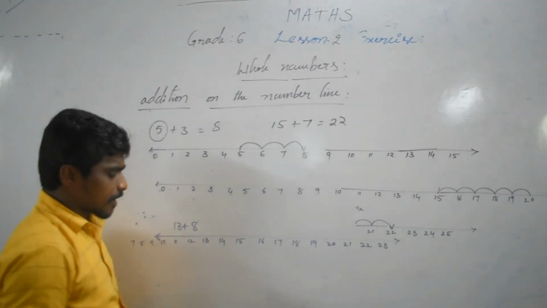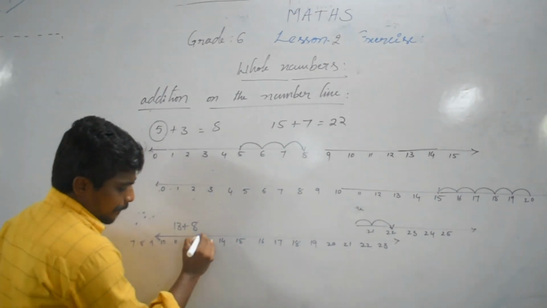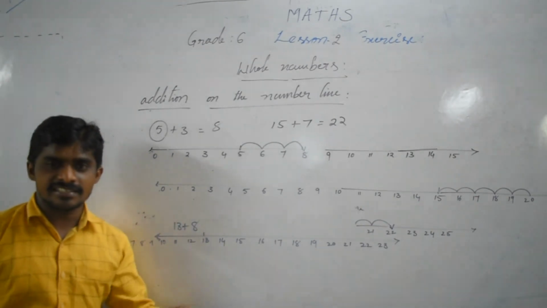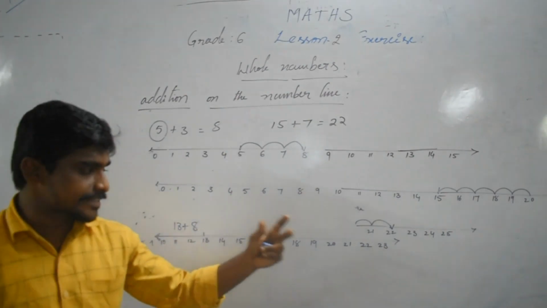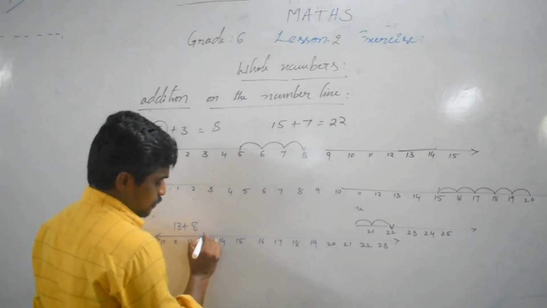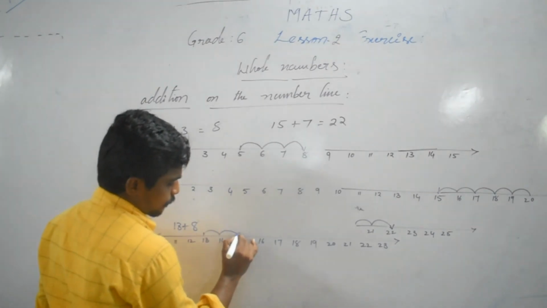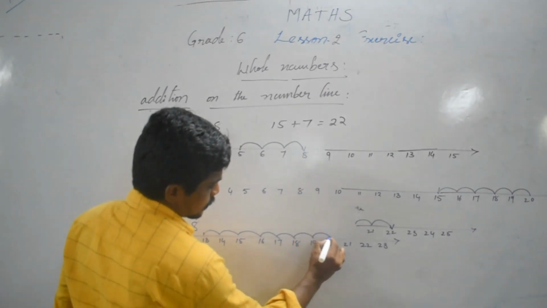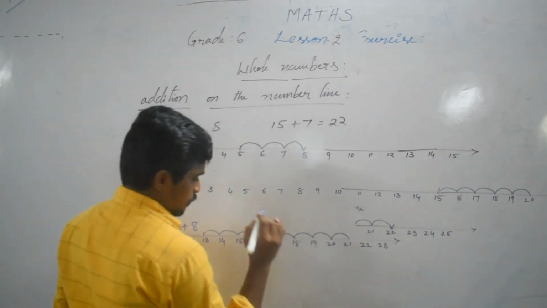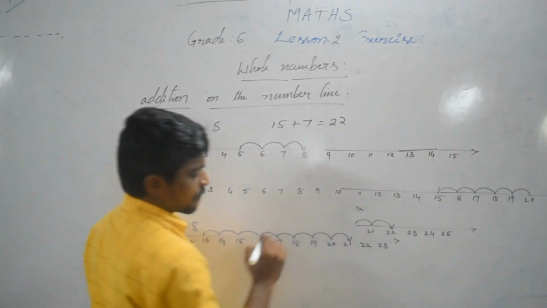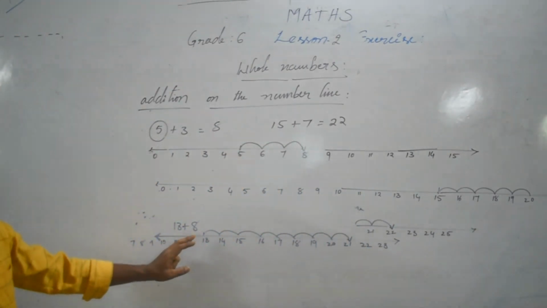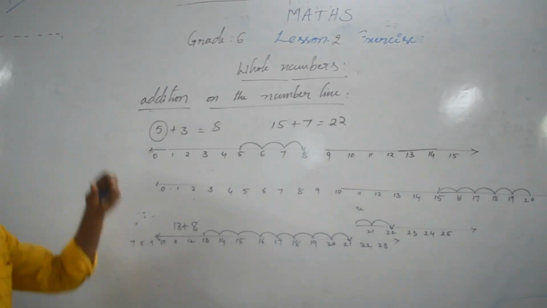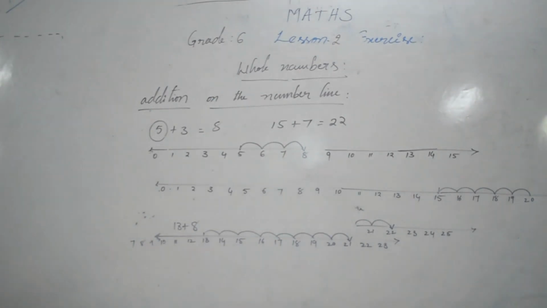Here 13 is given. Identify 13 on the number line. Here the plus sign is given. Are we moving right side or left side? Right side. How many numbers? 8 numbers. 1, 2, 3, 4, 5, 6, 7, 8. So the arrow is very important. Now we are moving 15 to 21, right side. Here the plus symbol is given. This is addition on the number line. Copy.